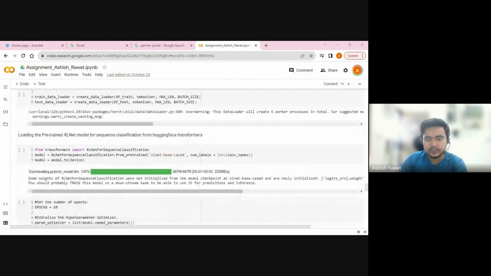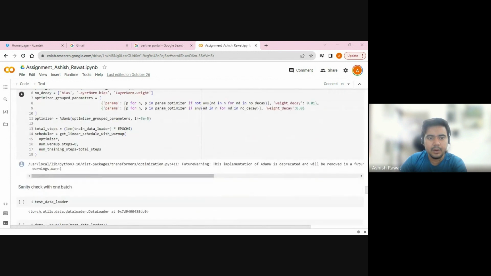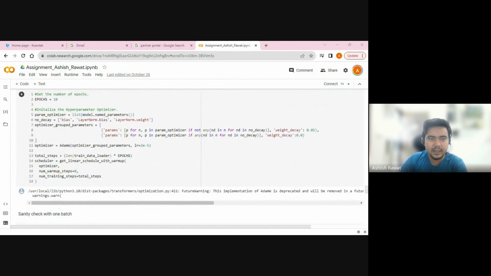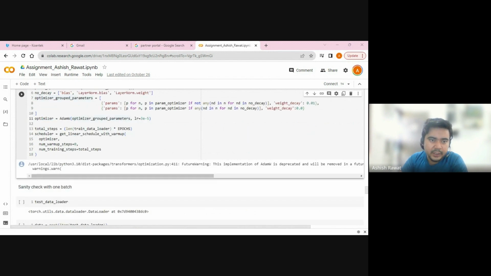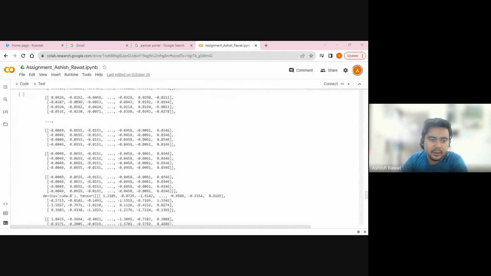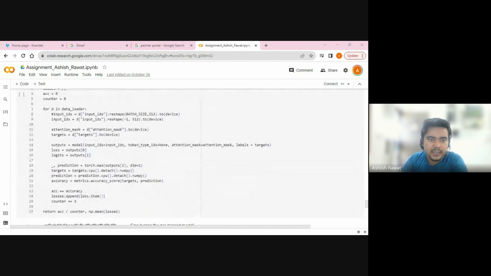After that is evaluating the model. Here we train the model for 10 epochs. We have passed the different no-decay parameters, the bias and layer norm bias. The optimizer we have passed is AdamW. Then we have the total steps, which is how many steps it will take to train the model, and the scheduler part. After that, we train the model for 10 epochs, and this is how it looks.